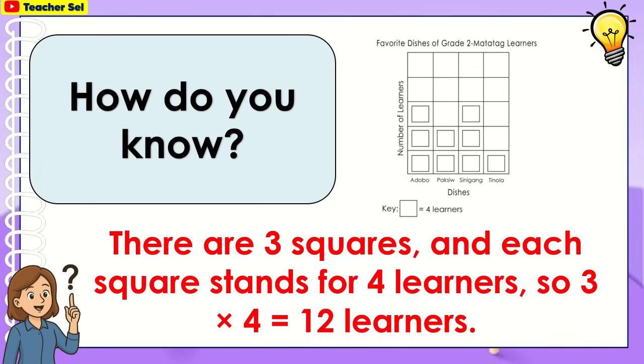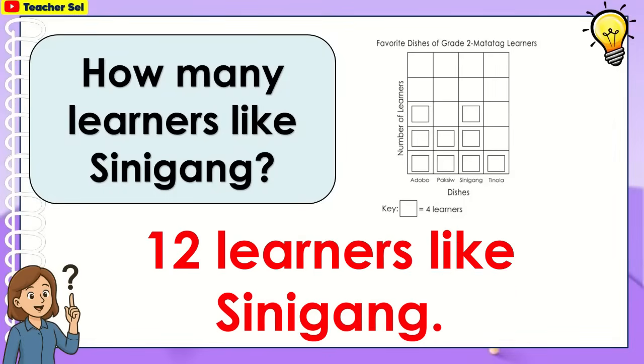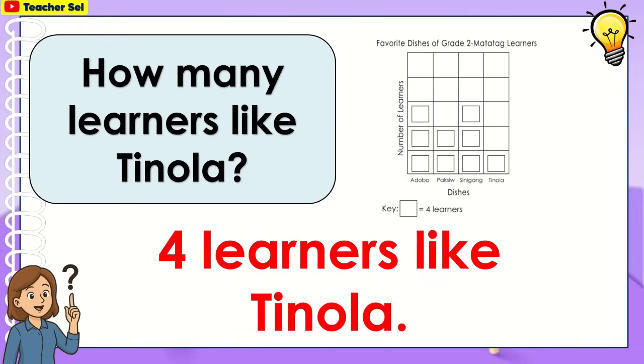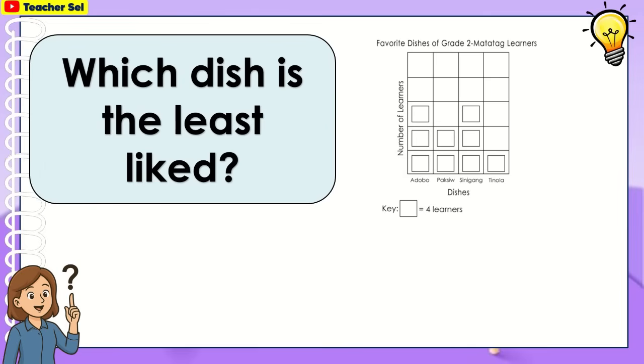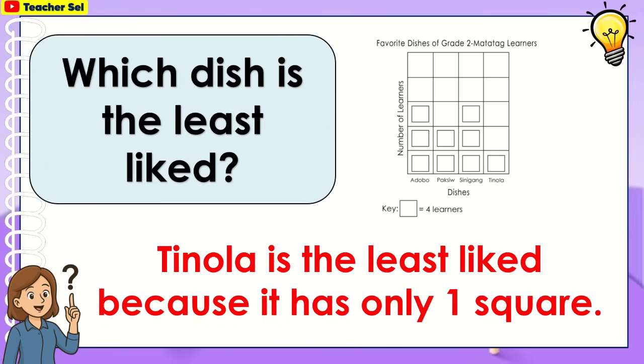There are 3 squares and each square stands for 4 learners. So 3 times 4 equals 12 learners. How many learners like sinigang? 12 learners like sinigang. How many learners like tinola? 4 learners like tinola. Which dish is the least liked? Tinola is the least liked because it has only 1 square.